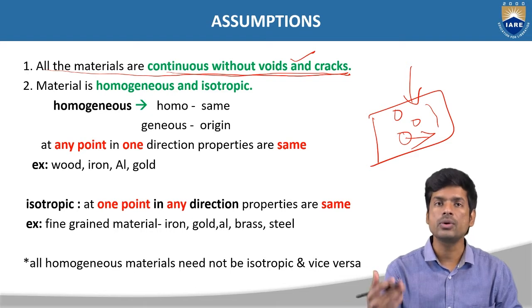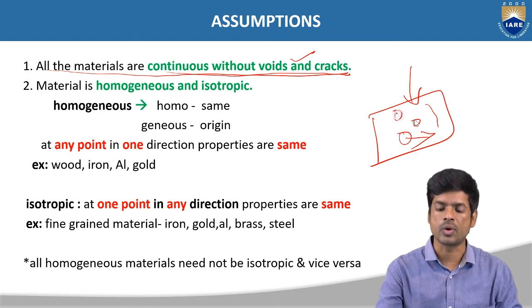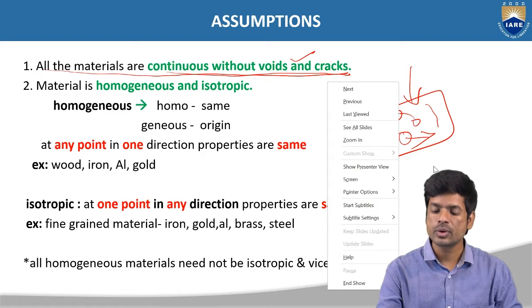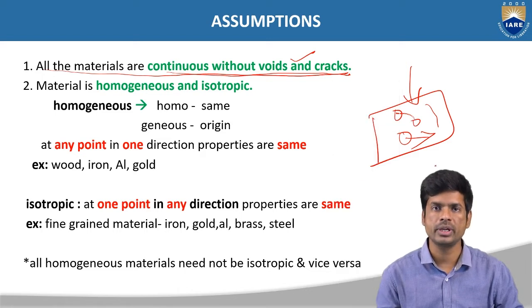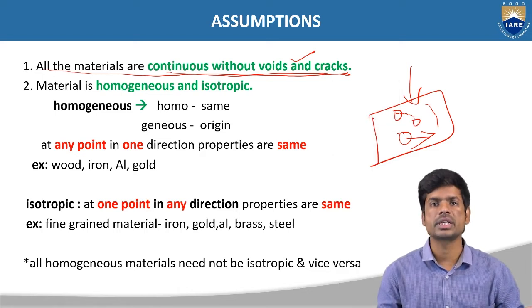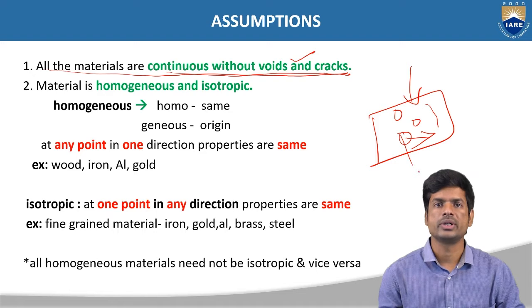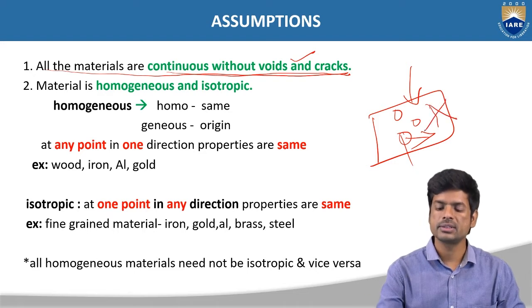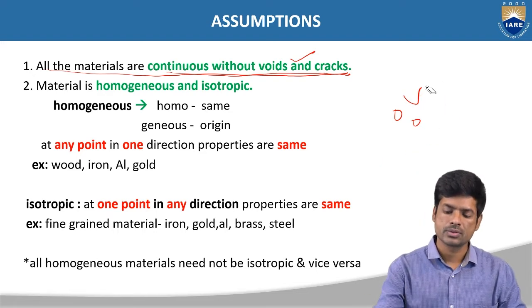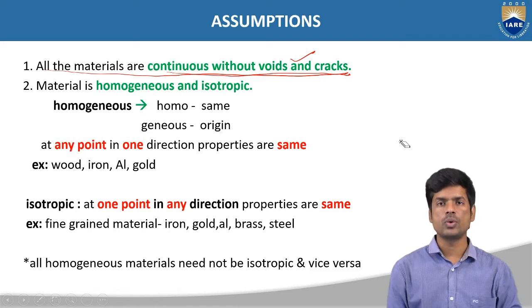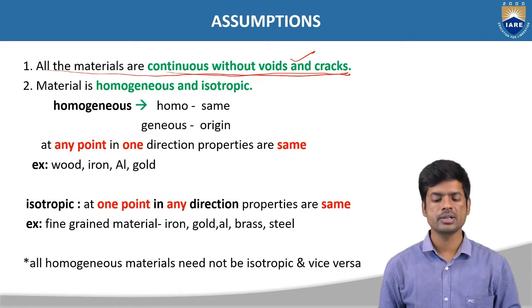If you consider these voids, then what is happening here? The strength will be reduced. If you have any voids or cracks, the strength will be reduced. That means the initial values may be affected if you have these voids, right? That is why we are going to neglect these voids. So we have to assume there are no voids in the material, or else there are no cracks in the material.